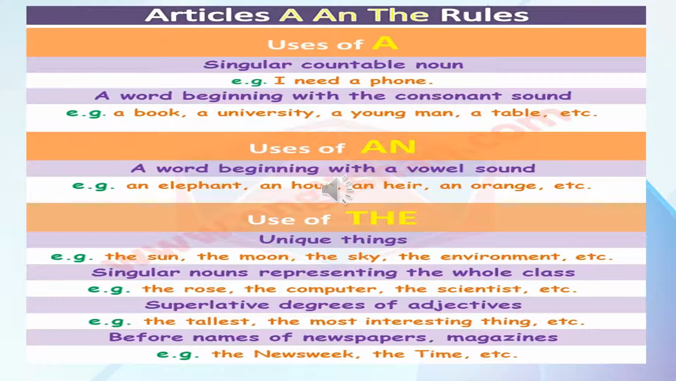Now use of the. We use article the with the unique things. For example, the sun, the moon, the sky, the environment, etc. Similarly, nouns representing the whole class: the rose, the computer, the scientist. Here they are representing the whole class. Rose means all types of roses. Computer means all types of computers.